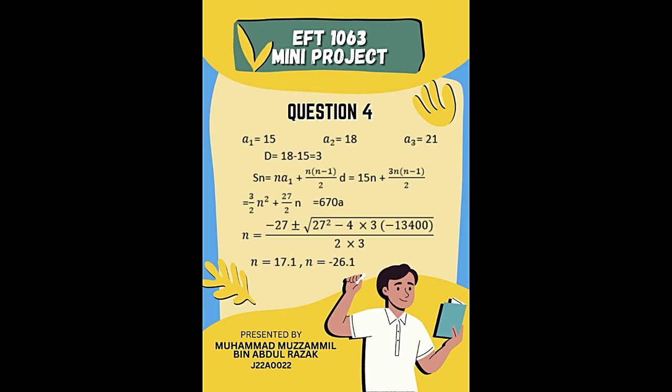Okay, this is question 4. Question 4 is to find the number of terms. The information given: first term 15, second term 18, third term 21. Sum of the terms is 670. To solve it, we use this formula: Sn equals n over 2 times, bracket, 2a1 plus n minus 1 times d.